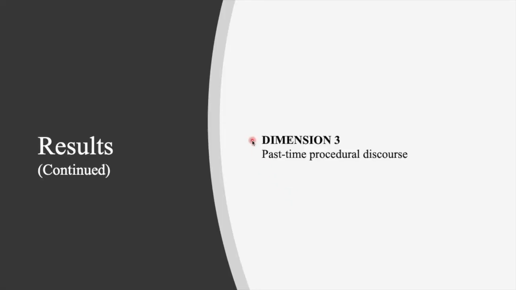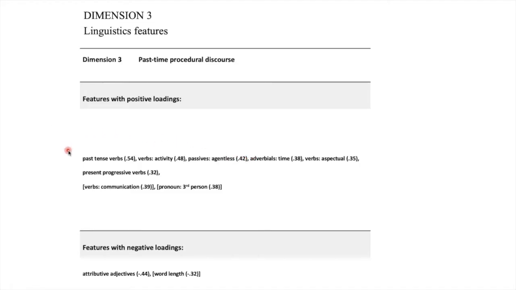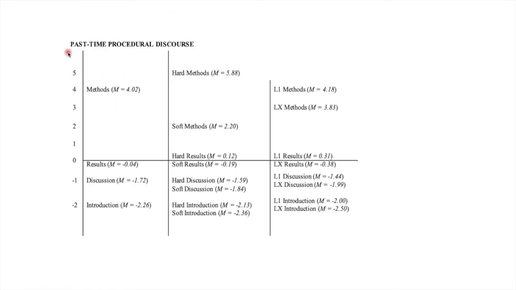Dimension 3. We label Dimension 3 past-time procedural discourse based on the co-occurrence patterns among the positive features, which mark a form of discourse that's concerned with narration of procedures, analytical steps, and specific research activities in past tense and with frequent use of passive voice.